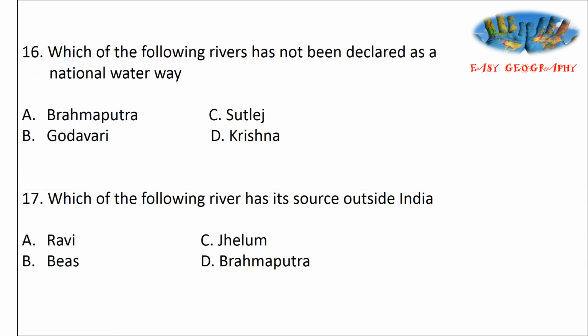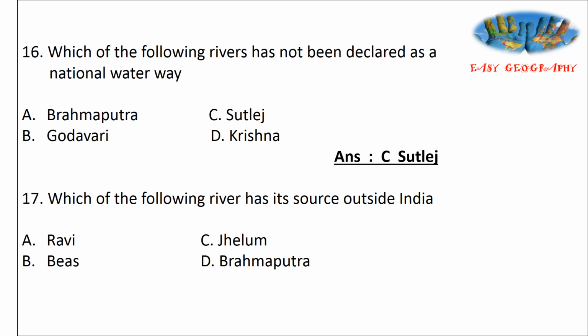Which of the following rivers has not been declared as a national waterway? Options: Brahmaputra, Godavari, Satluj and Krishna. Answer is Satluj. It passes through a highly undulating hilly region. Then the Brahmaputra, Godavari and Krishna flow through plain areas. Brahmaputra at first flows through the hilly area, then it enters the plain area.